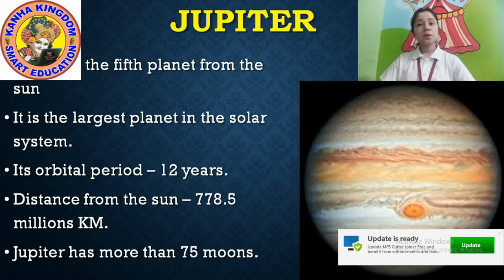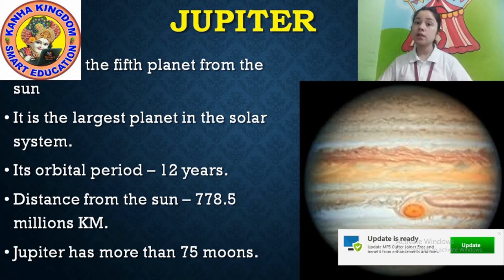Its orbit period takes 12 years to complete one orbit around the Sun. Our Earth takes only 1 year, 365 days. But Jupiter takes 12 years because it's too far from the Sun.